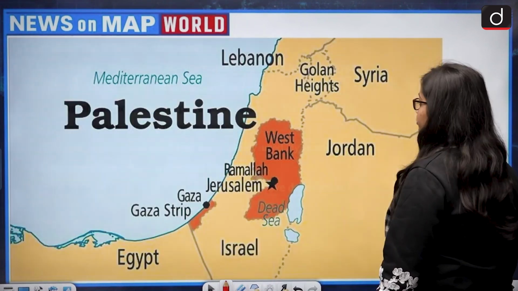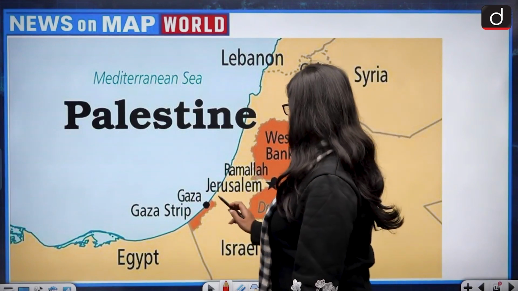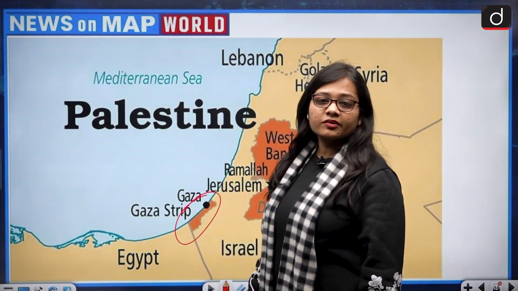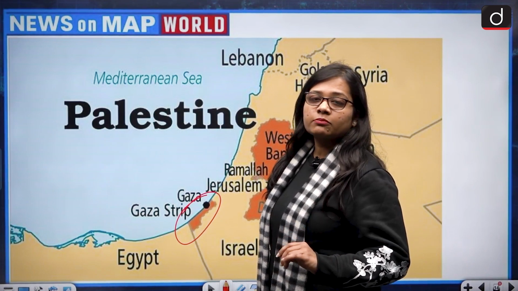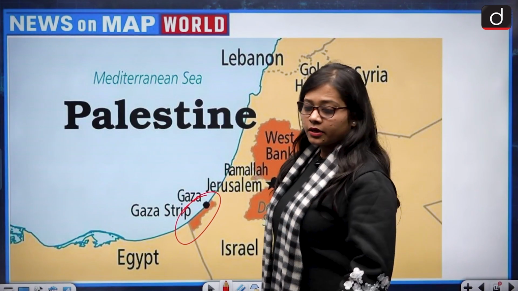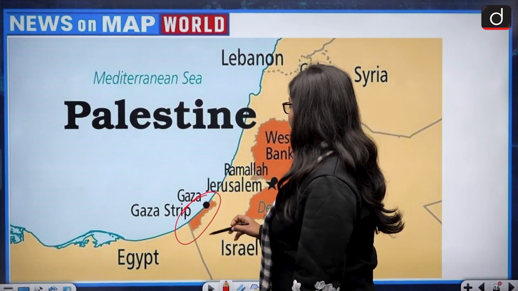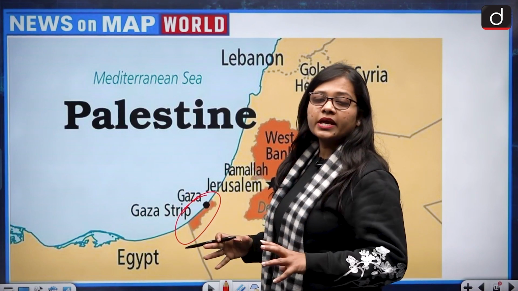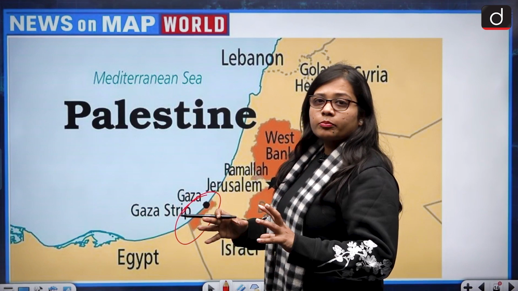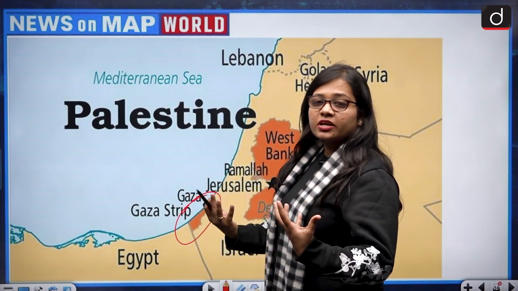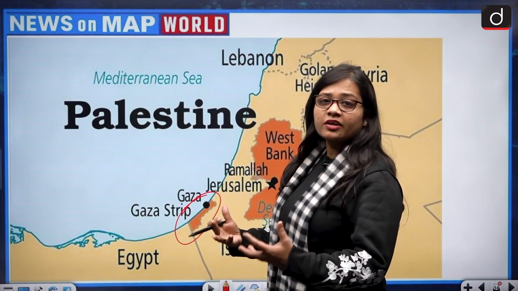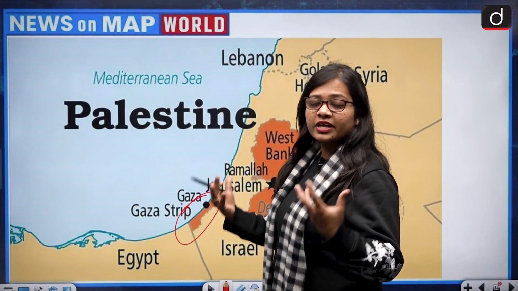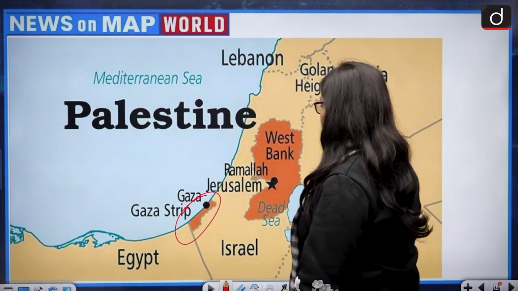So the correct answer for this is the Gaza Strip. And Gaza Strip was recently in news because of the ceasefire which has taken place between Hamas and Israel. And Gaza Strip is a very densely populated area, and majorly the academicians and researchers all over the world have described it as an open prison because of the density of people living together.